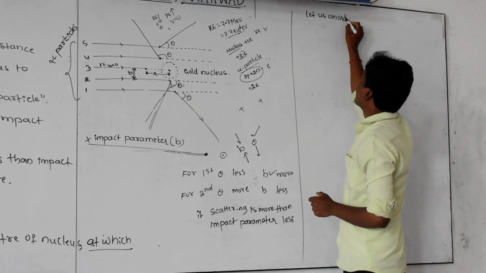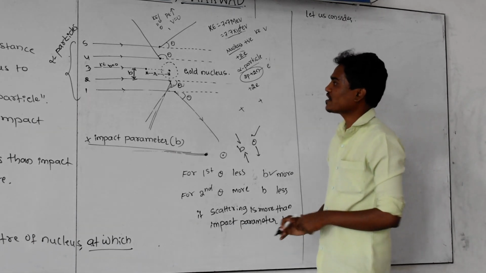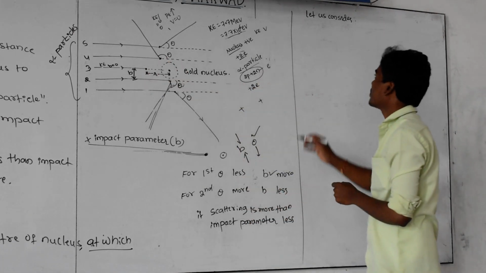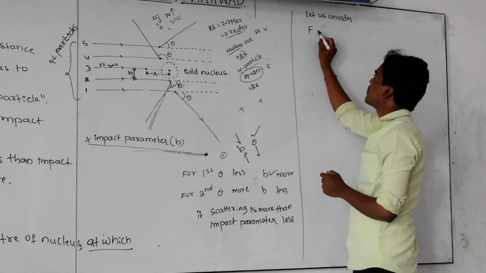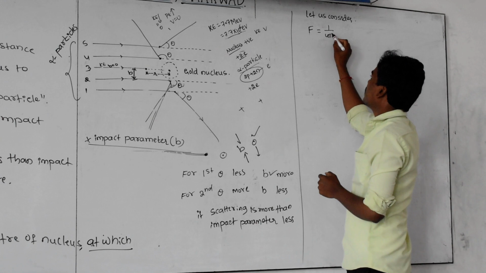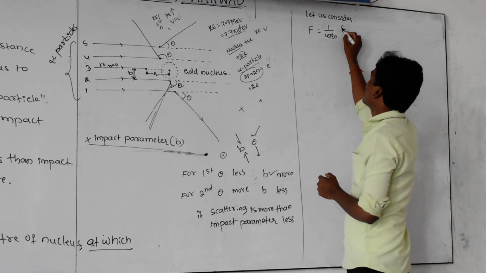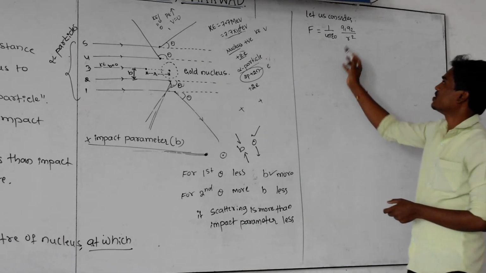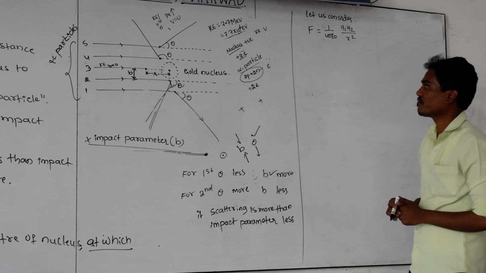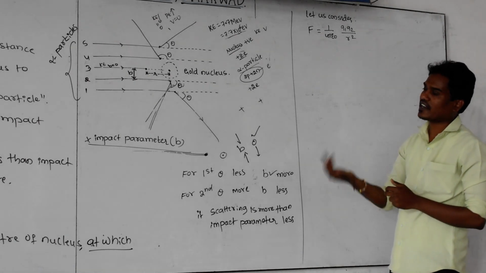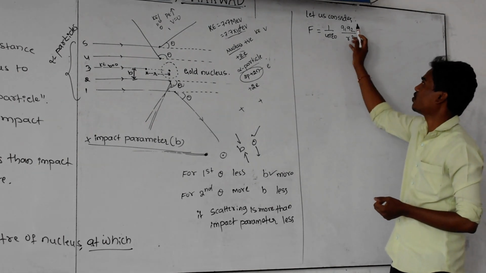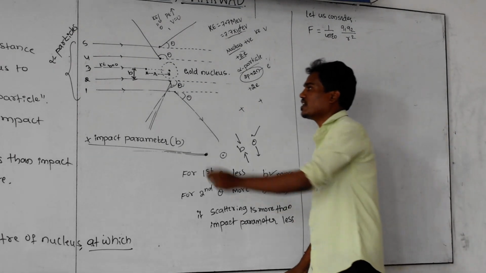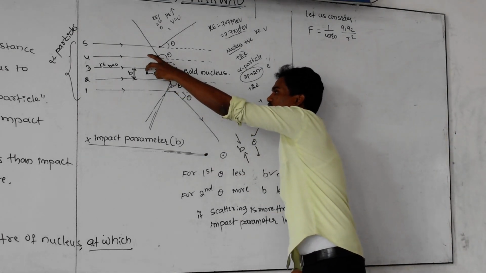Let us consider the electrostatic force of repulsion between the gold nucleus and this alpha particle, which can be calculated using the formula F equals 1 by 4 pi epsilon naught, Q1 Q2 divided by R square. This is the theoretical formula you studied already in the first topic, electrostatics. Electrostatic force of attraction or repulsion can be calculated using this formula. Q1 is the charge of the first particle, Q2 is the charge of the second particle, and R is the distance between the centers of the two particles.